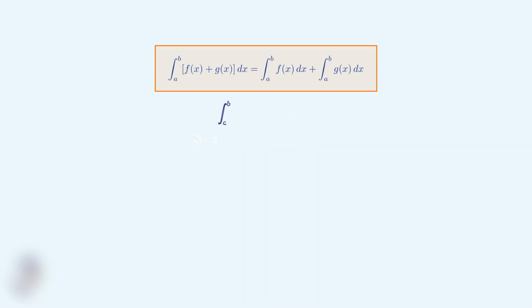The right side shows us something remarkable. We can split this single integral into two separate integrals, one for each function. Notice something crucial here. The limits of integration, a and b, remain exactly the same for both integrals. This is a key requirement of the sum rule. The sum rule extends beautifully to any finite number of functions.